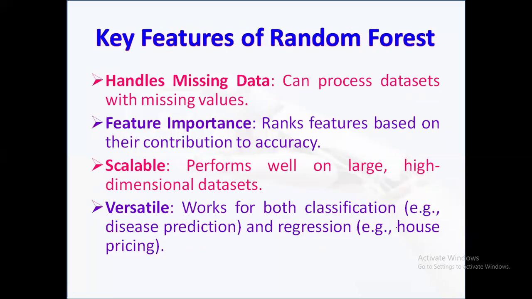Next, the key features of random forest. One of the key strengths of random forest is the ability to handle missing data effectively. The algorithm can still make predictions even when some data values are absent, reducing the need for pre-processing. Another important feature is the ability to determine the importance of each feature in the data set. This is helpful for feature selection and understanding the model's decision making process.